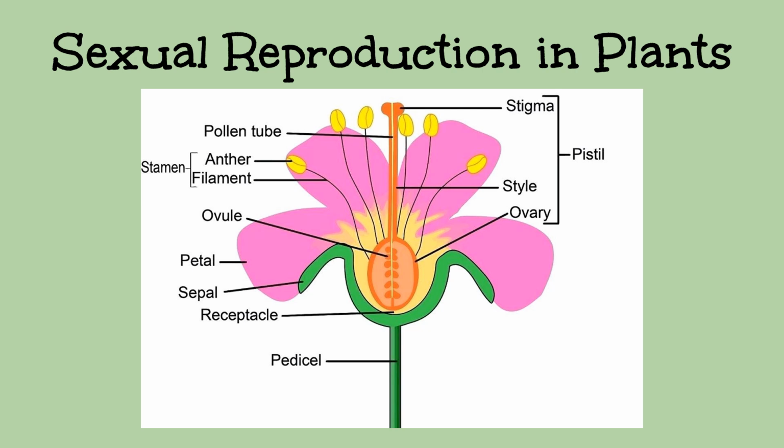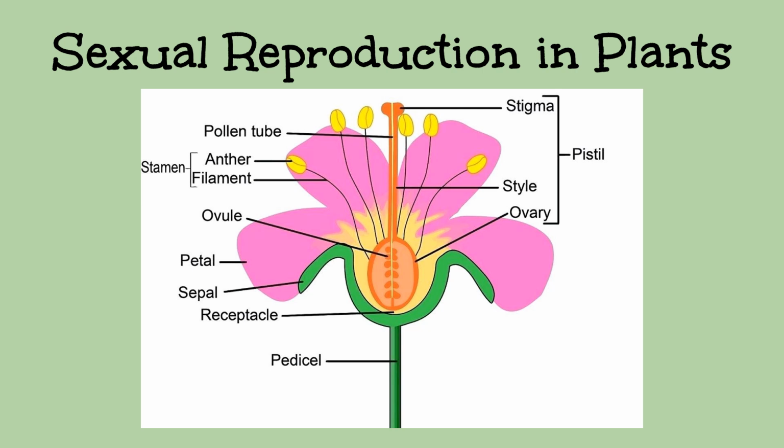Sexual reproduction can also occur in plants. Flowers are the reproductive organs of angiosperms, or flowering plants. Flowers can have male parts or female parts or both on the same flower. The male part of the flower is called the stamen. The stamen is made of the anther and its filaments. The anther produces pollen, which contains sperm cells in them.